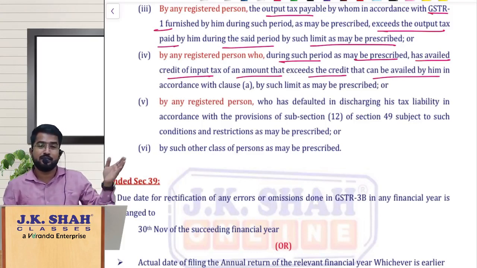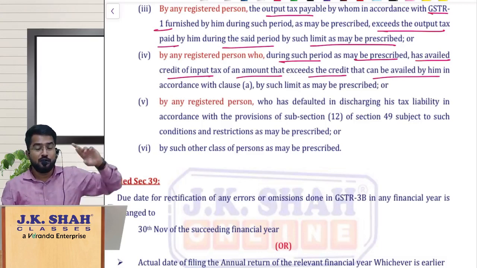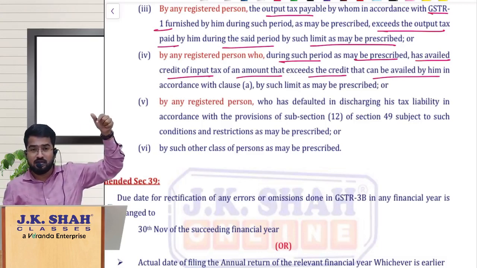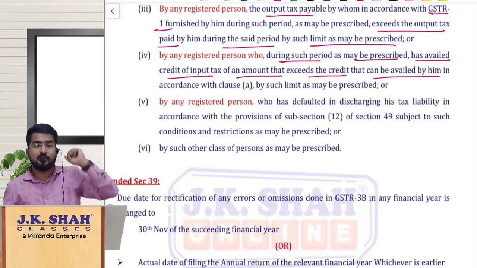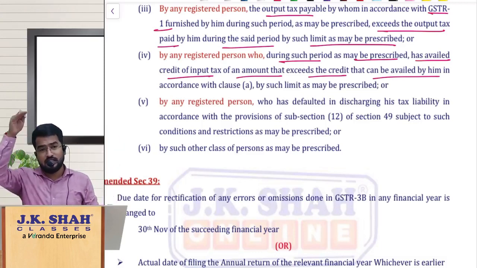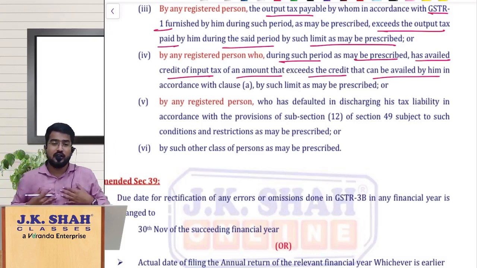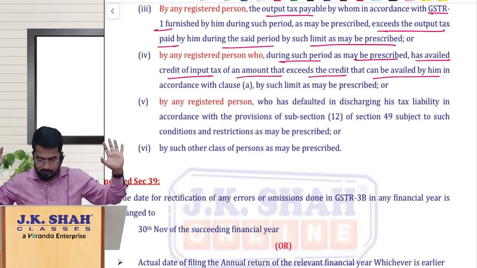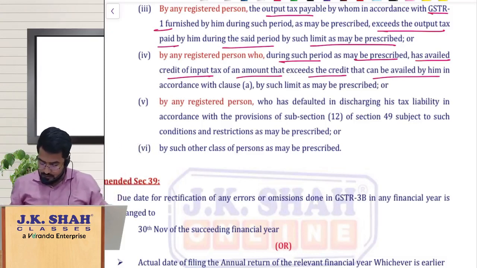That means, see, you are purchasing from a person who has taken ITC more than what is eligible, more than a prescribed limit. From such a person we are purchasing, and he is filing his GSTR 1, and our purchases are visible in GSTR 2B, still we cannot take ITC of that. Super, very good, extraordinary point.